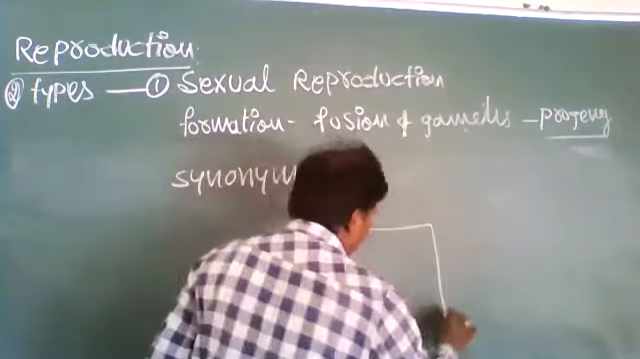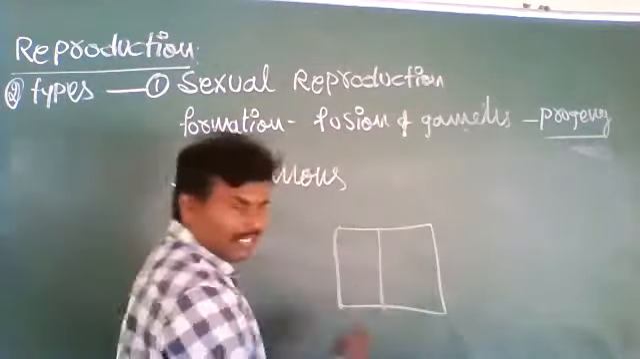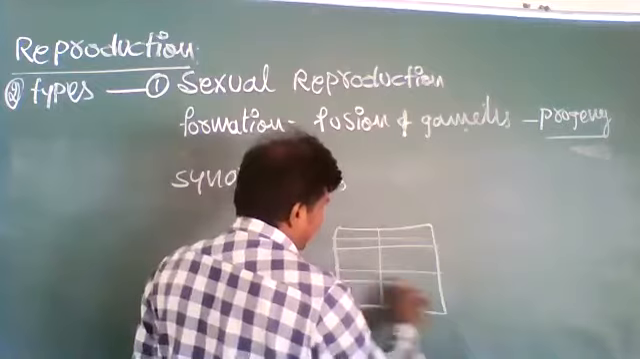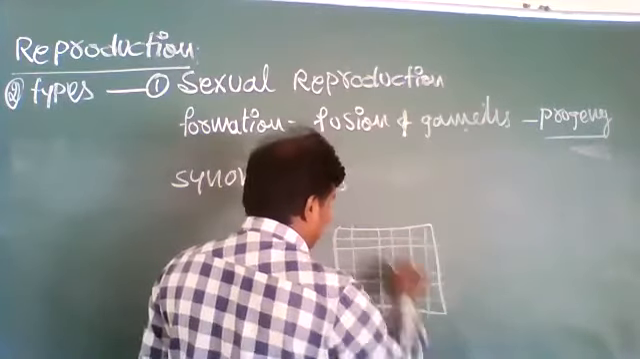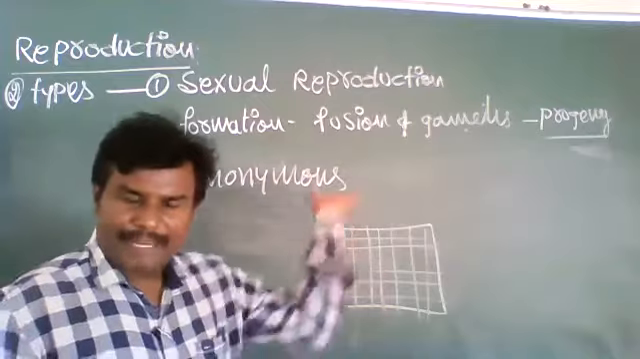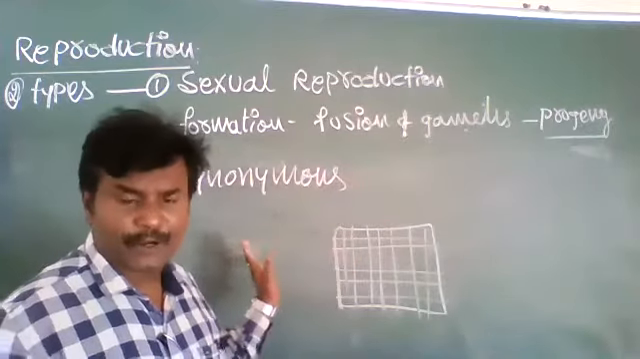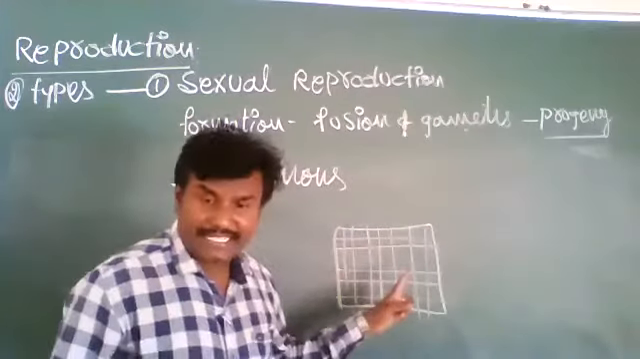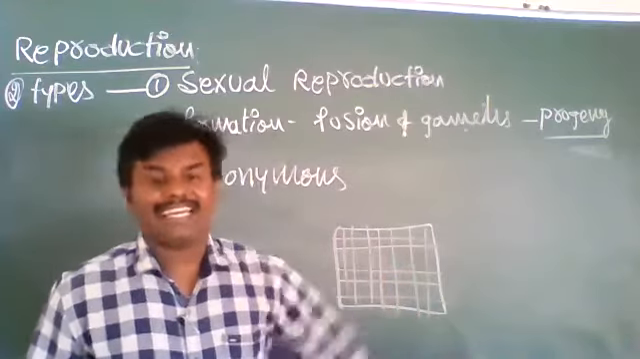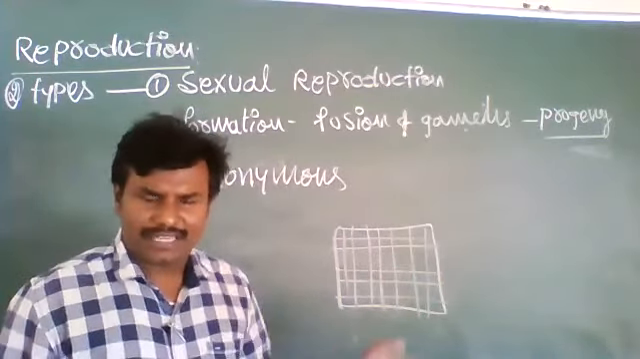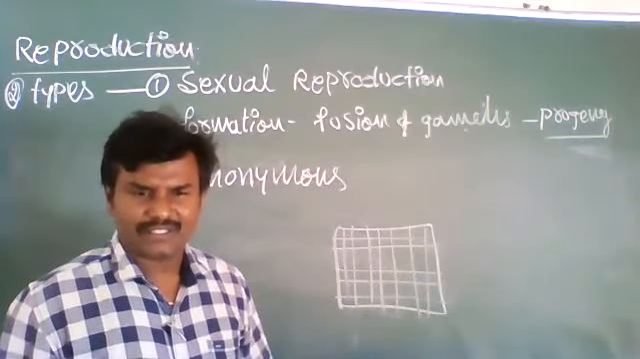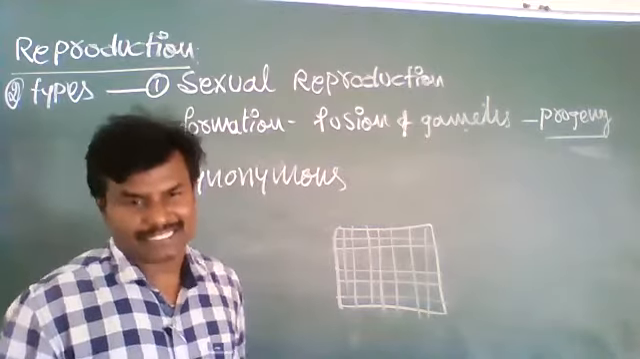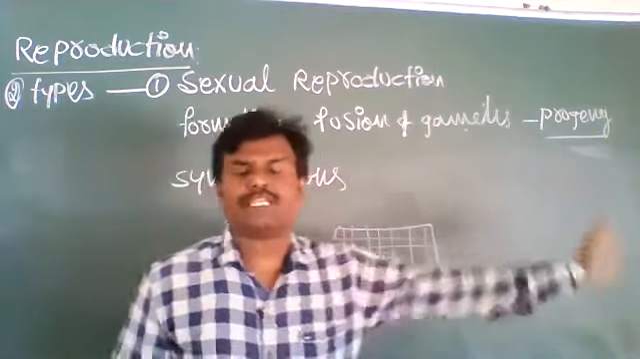See, for example, this is binary fission. Initially 2, later 4, later 6, later 8, and this way their population is increased. So in these organisms, reproduction is synonymous with growth. Why? The cell number is increased simultaneously with the reproduction. As a result of reproduction, cell number is increased, so growth and reproduction both occur simultaneously. That's why reproduction is synonymous with growth.